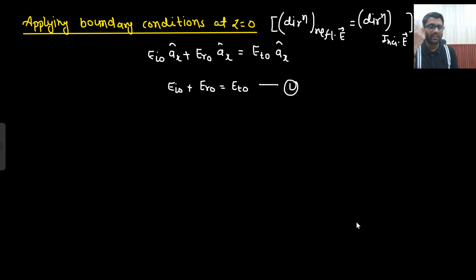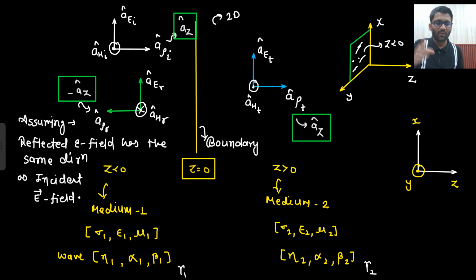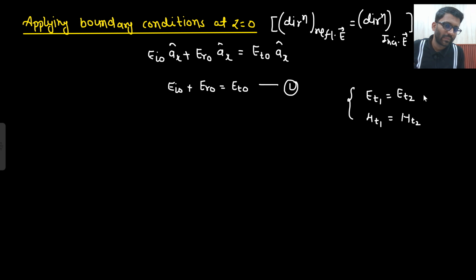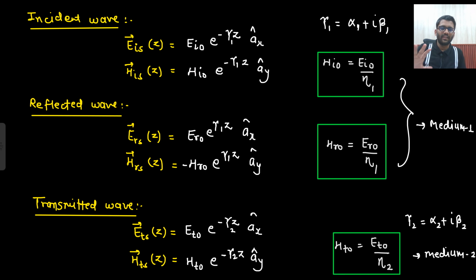You can apply the magnetic boundary condition as well. What does the magnetic boundary condition say? The tangential component of magnetic field is continuous. The tangential component of electric field intensity is continuous, and the tangential component of magnetic field intensity is continuous. If you remember, Et1 is equal to Et2 and Ht1 is equal to Ht2. This is true when K is equal to 0. Certainly here there is no surface current density, so you can apply this.